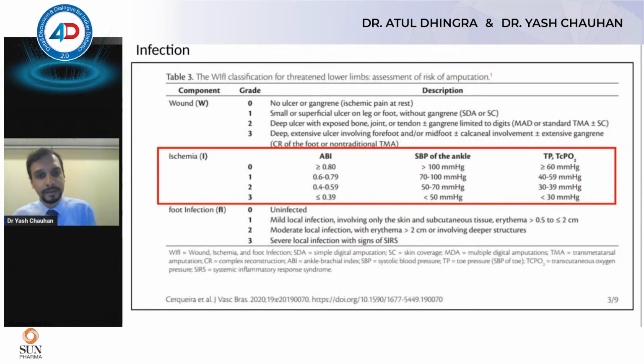So here we classify it as an ankle brachial index of 0.8 to 1.3 is normal, and less than 0.4 is something that we know as critical limb ischemia, or a severe peripheral vascular disease. Diabetic patients can also often have an ABI which can go beyond 1.3. In that case, we always have to think about Monckeberg medial sclerosis, in which the artery walls are just thickened. So we may get a false high ankle brachial index.